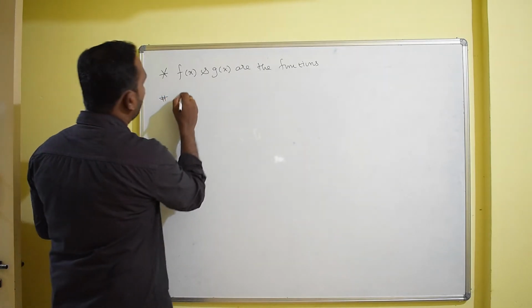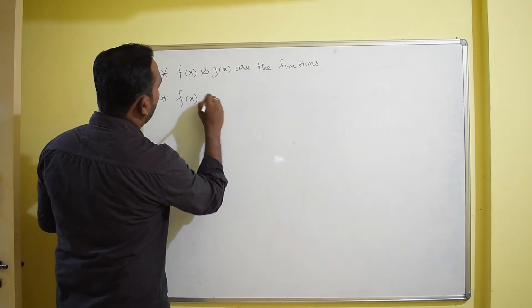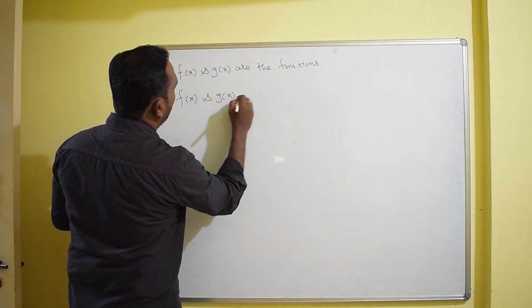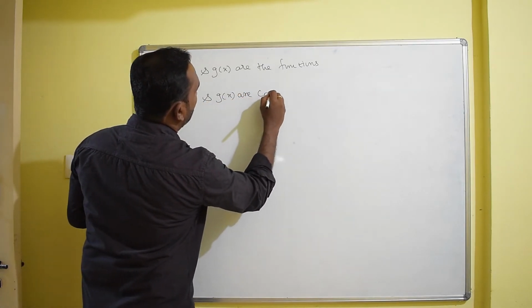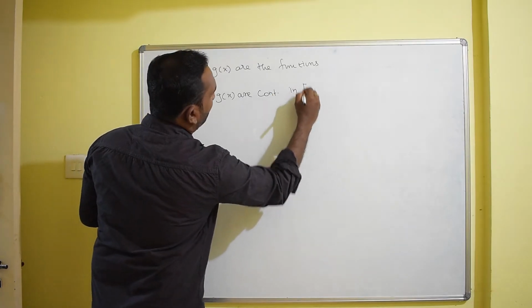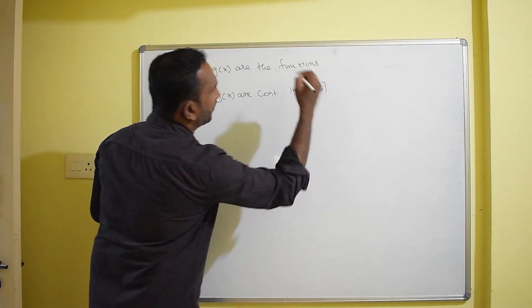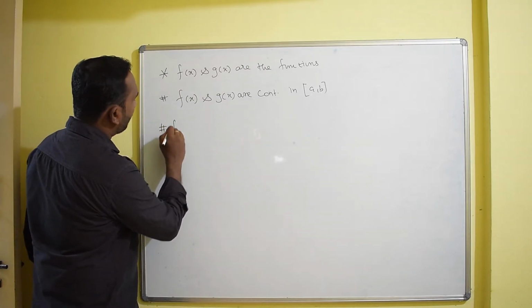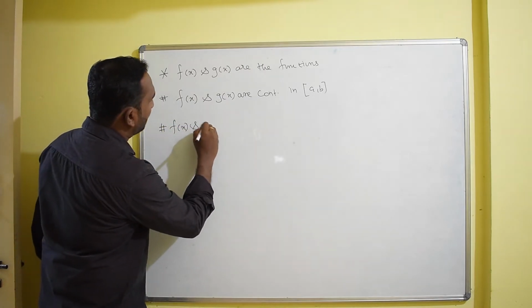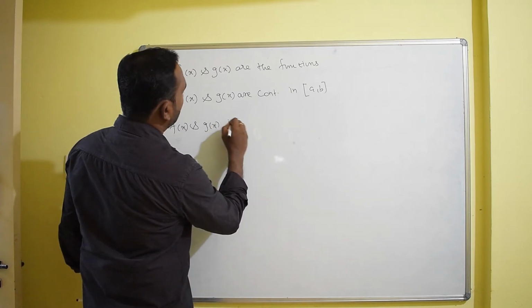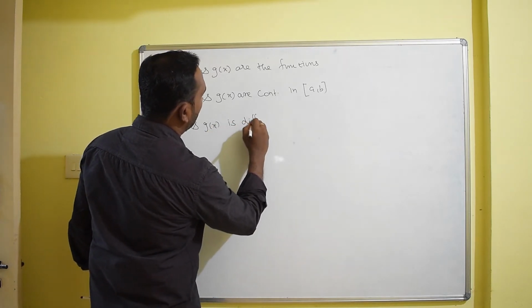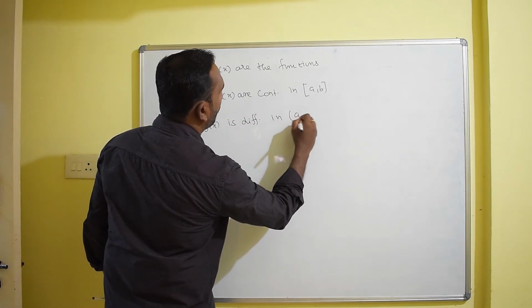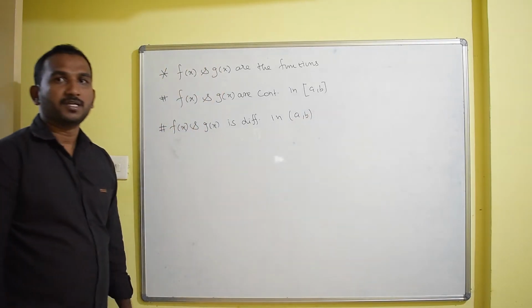The first thing, f of x and g of x are continuous in the closed interval, let it be a comma b. And second thing, f of x and g of x are differentiable in the open interval a comma b.